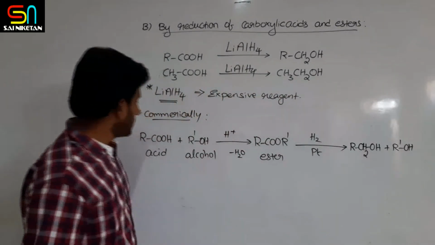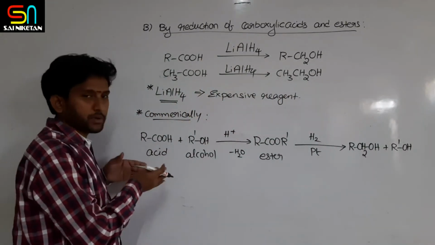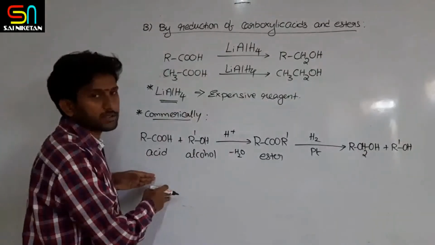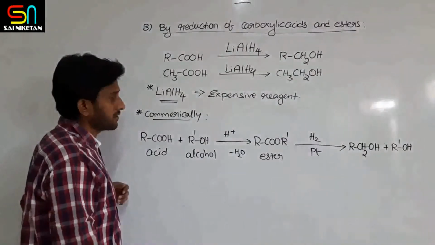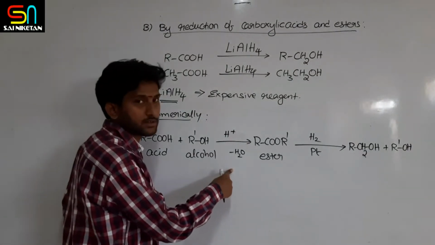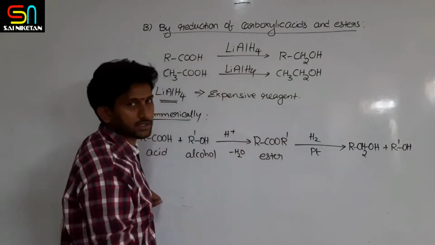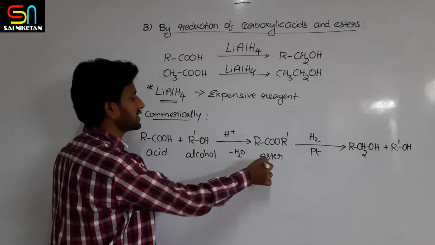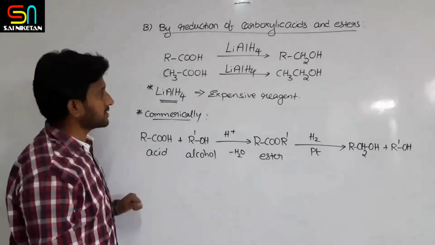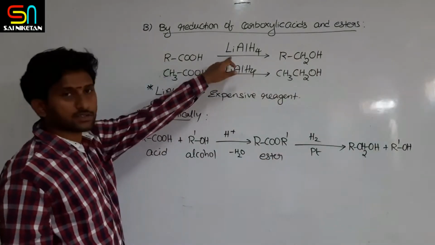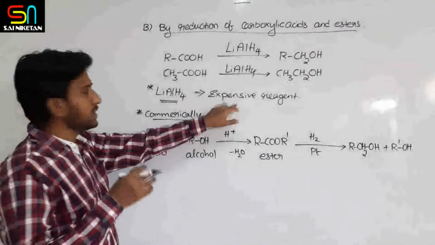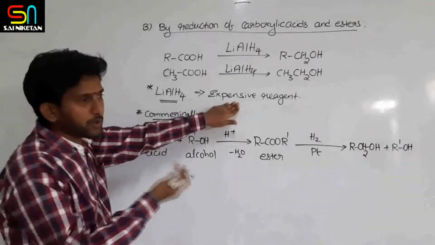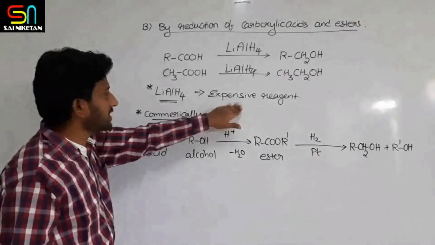R-OH. So commercially they prefer production of alcohols from carboxylic acids. First esterification followed by the reduction, because reduction of esters is easier compared to acids. Acids basically require strong reducing agents like lithium aluminum hydride, which are expensive. So this process you don't get profitable amount. Commercially it is not profitable.